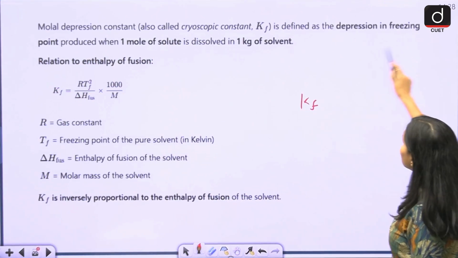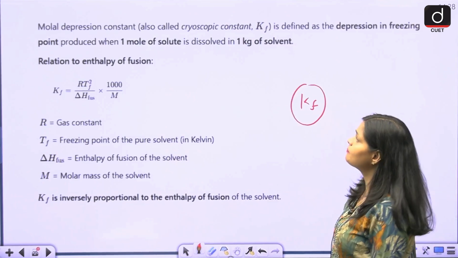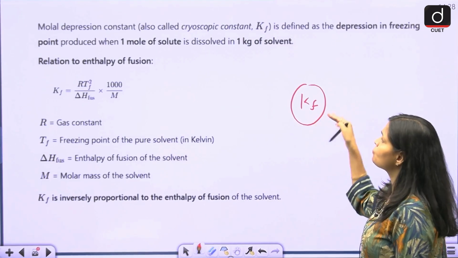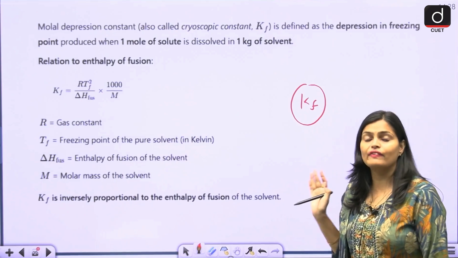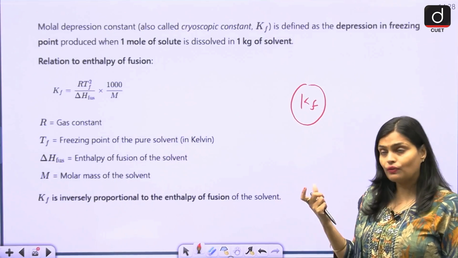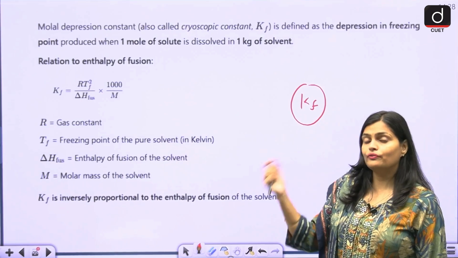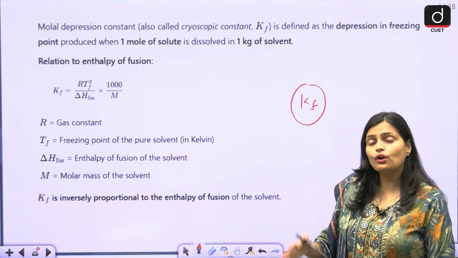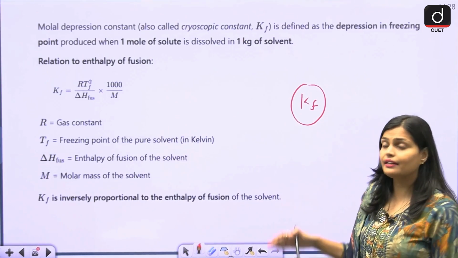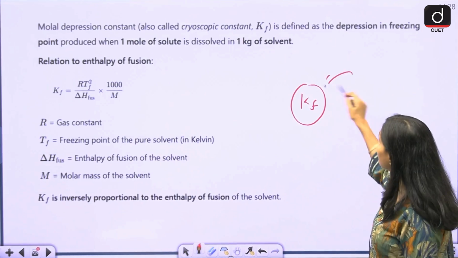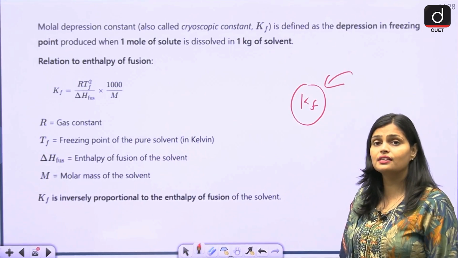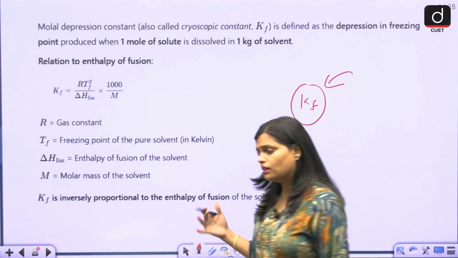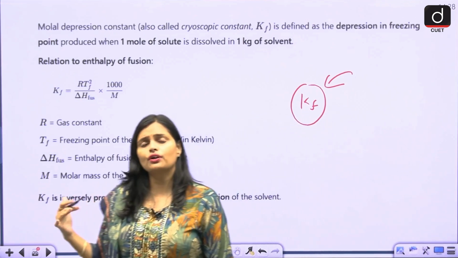It is defined as the depression in freezing point produced when 1 mole of solute is dissolved in 1 kg of solvent. So when 1 mole of solute is mixed with 1 kg of solvent, that amount of depression in the freezing point is the Kf. Why are we talking about depression?